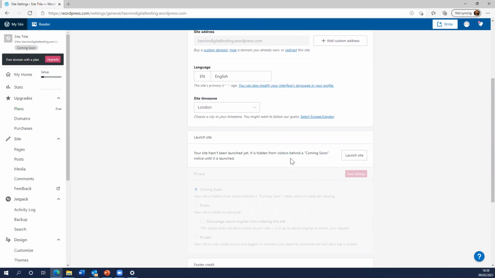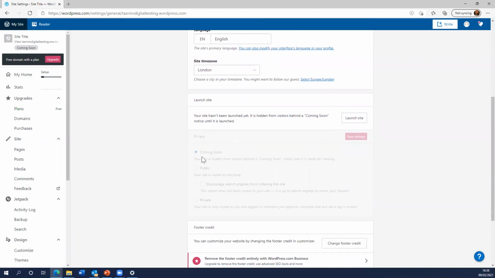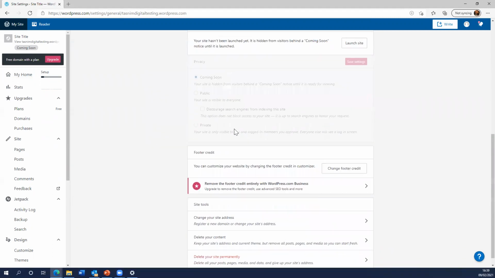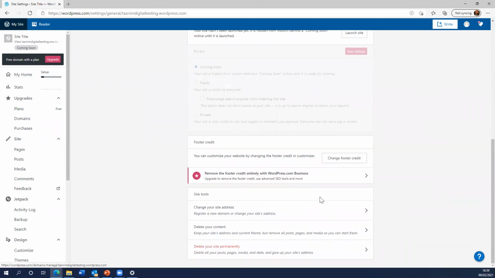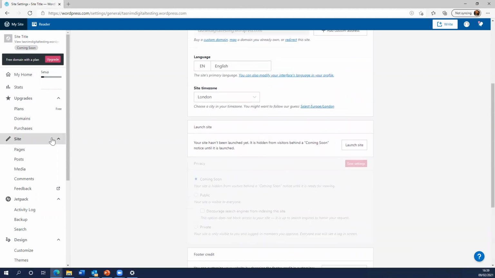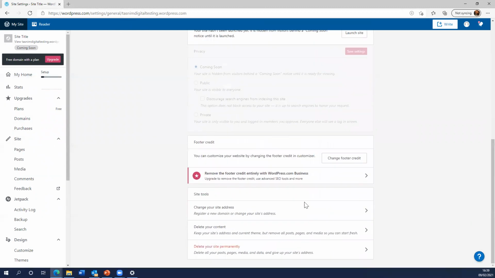However, if you choose not to launch just yet, you can just skip this setting. You may also choose when to launch it. You may choose if your site is only visible to you and people who log into the website. It depends on who your service users are. And then you also have the option to register a domain. And if you choose to not go further with your website, you may also delete your site permanently. And then you are able to just create your website.